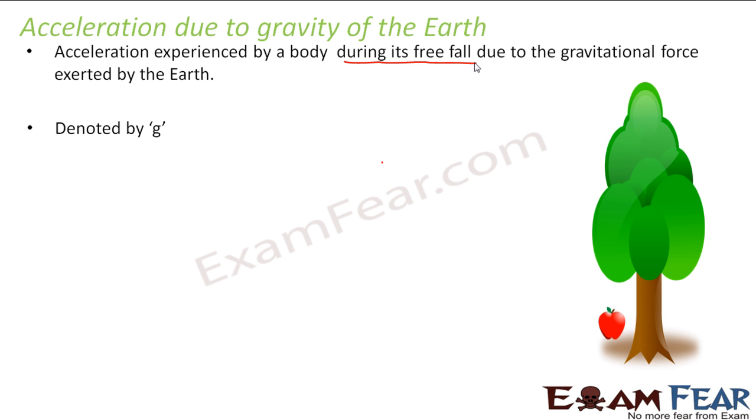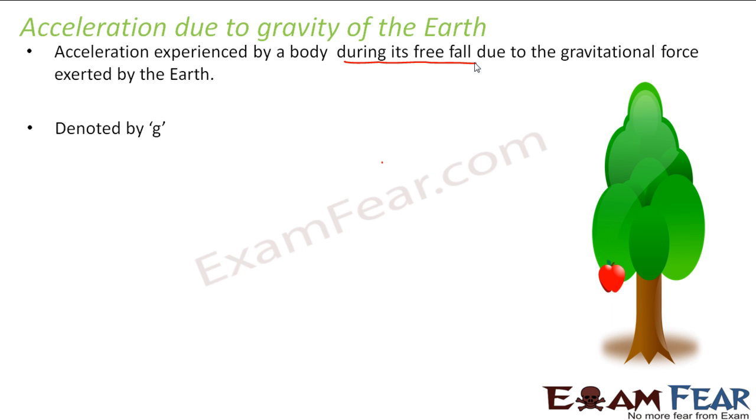Often many people get confused with the two G's. There was a capital G, which was the universal gravitational constant, and there is this small g. So this small g is acceleration due to gravity. Please do keep them separate. Always write small g for acceleration due to gravity and always write capital G for gravitational constant.